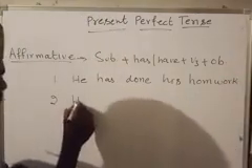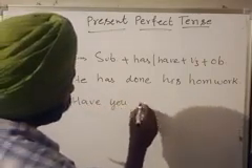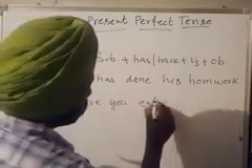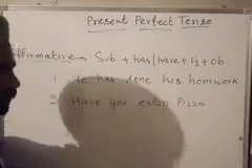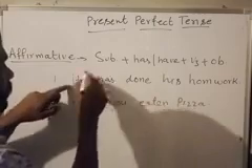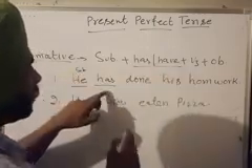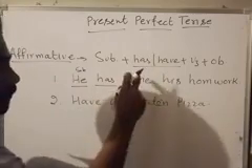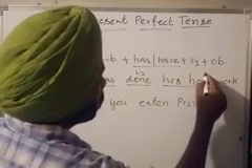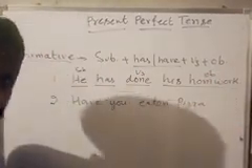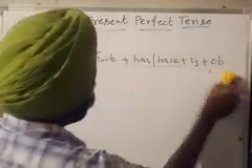Second, have you eaten pizza? For example, this is our subject, this is auxiliary verb has, one from has and have, and then we use verb third, and this is our object. I hope you understand.